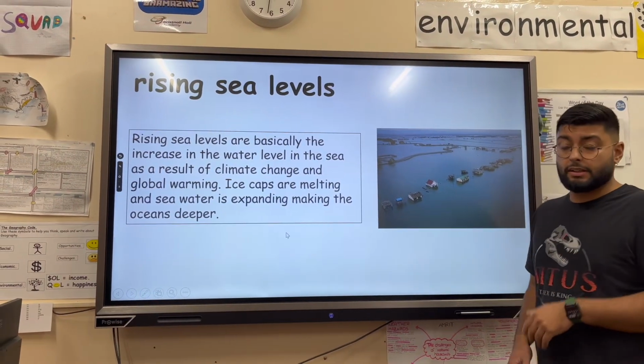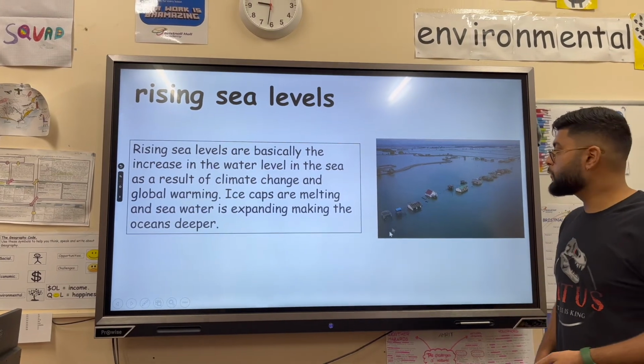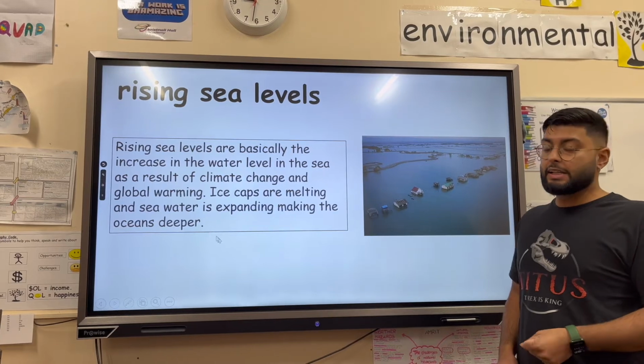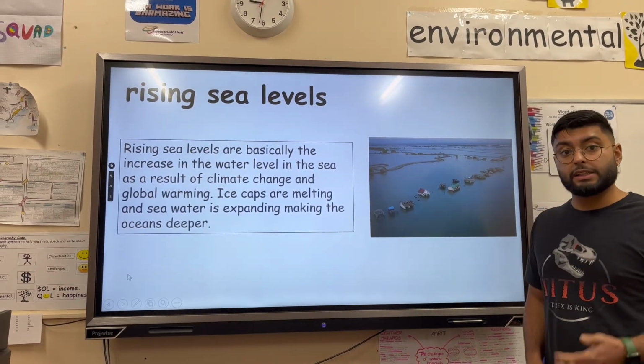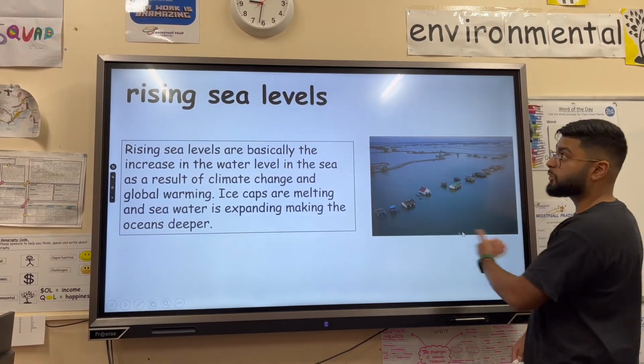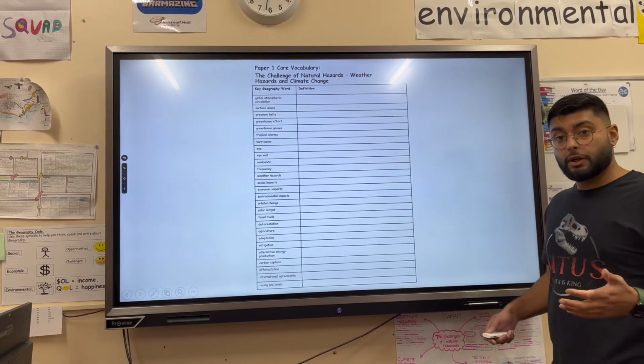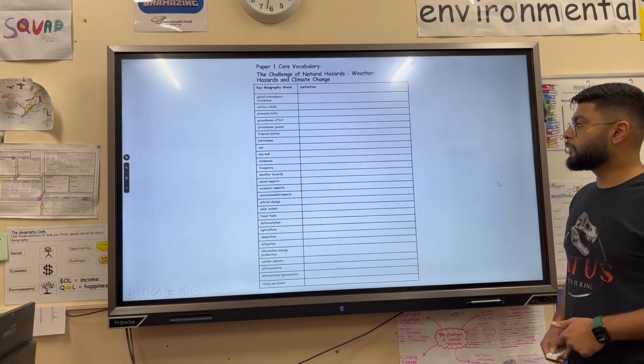Rising sea levels is an example of the effect of climate change. The sea rises everywhere, so the melting of polar ice caps and glaciers leads to more water being in the sea, rising sea levels, which cause flooding, which cause massive environmental, economic and social effects. So that's a quick run through of weather hazards and climate change vocab.